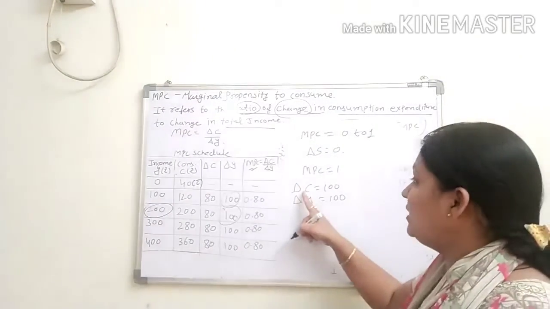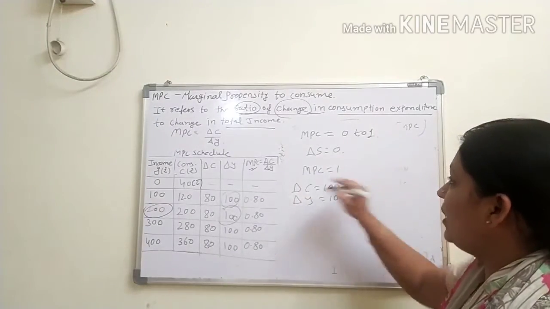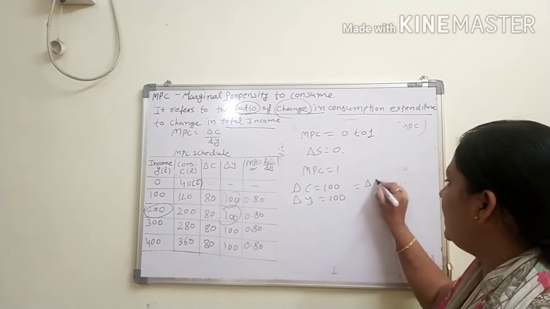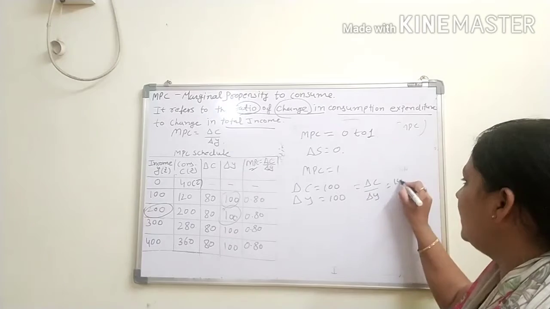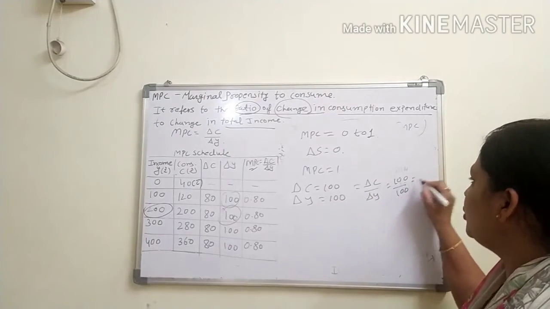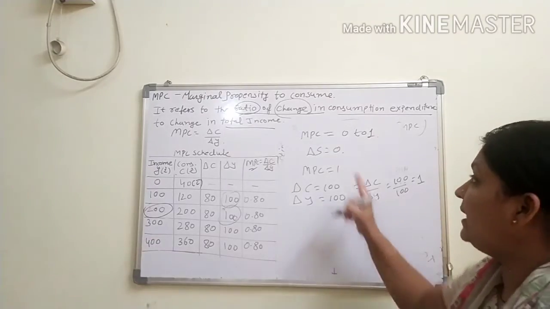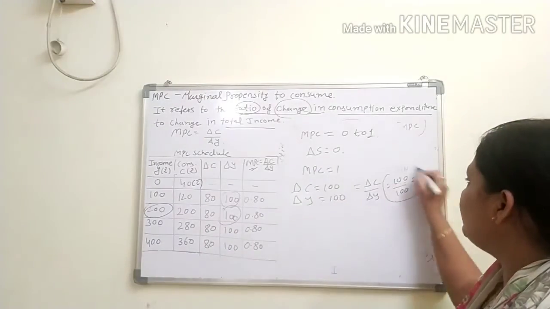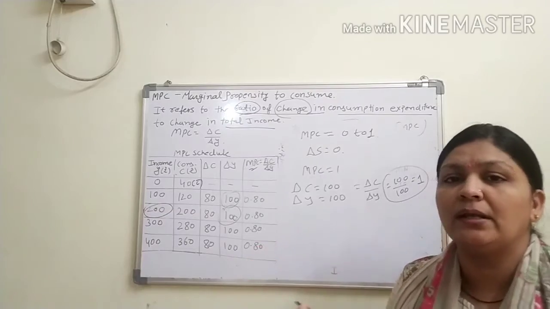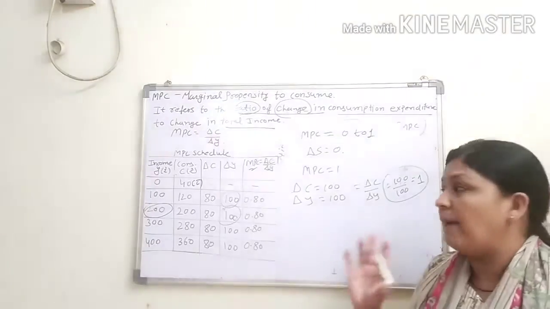Fine. So what is the MPC formula? Delta C upon delta Y. It means 100 upon 100. So it should be 1. So your MPC lies between 0 and 1.